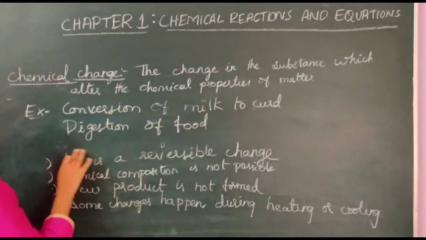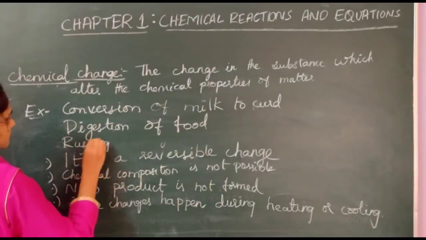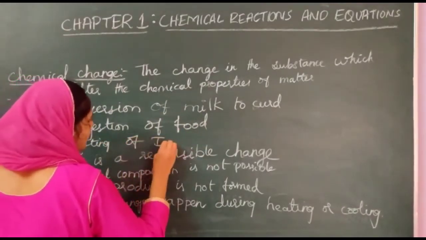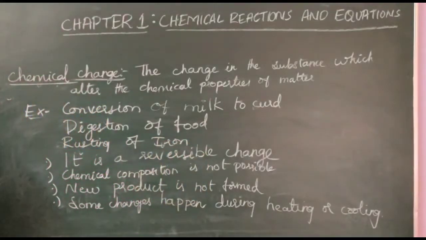Then rusting of iron. All these examples show this is a chemical change. Once the milk is converted to curd, the curd cannot come back to milk. So it is totally a chemical change. Even digestion of food and even rusting of iron.